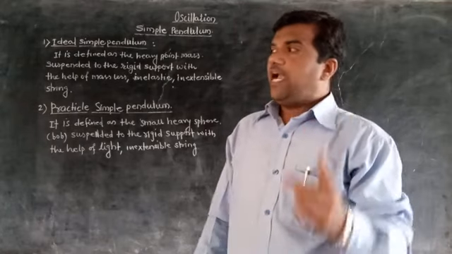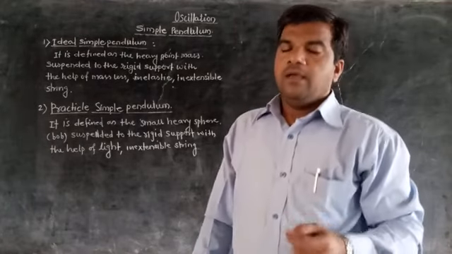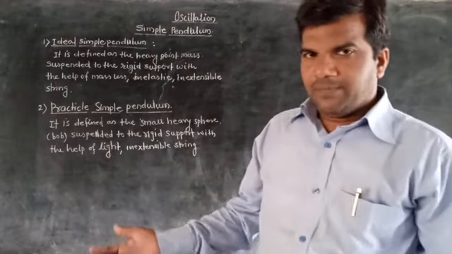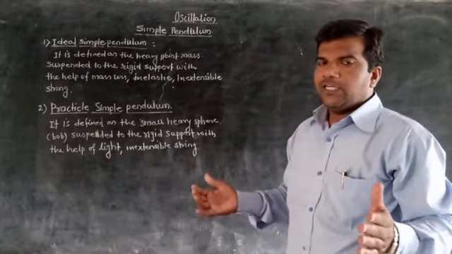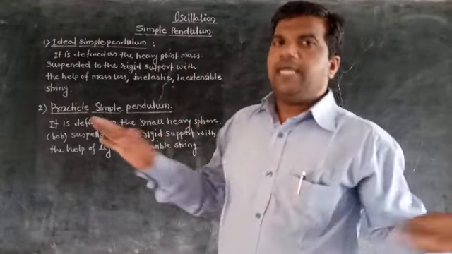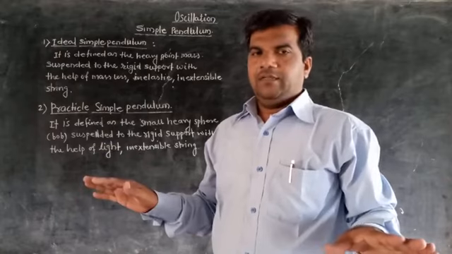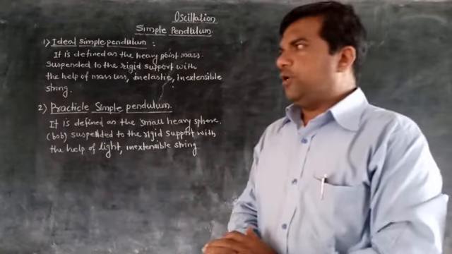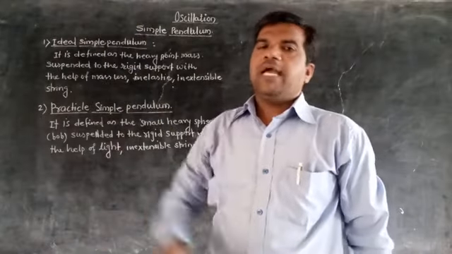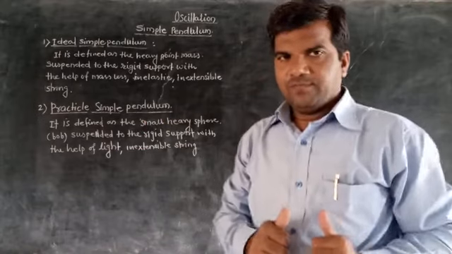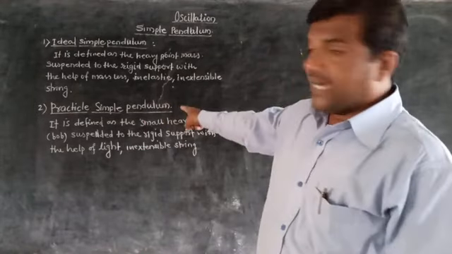Massless string means it must consist of a massless string. It is also impossible, and therefore this hypothetical pendulum cannot be realized in practice, and that's why it is called an ideal simple pendulum. So an ideal simple pendulum cannot be realized or considered in practice, and that's why we use the second one,